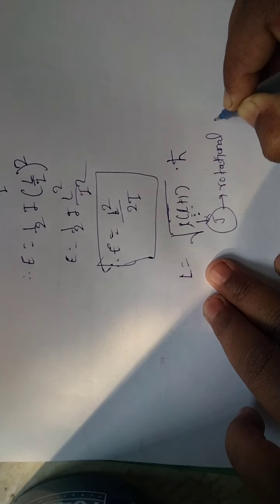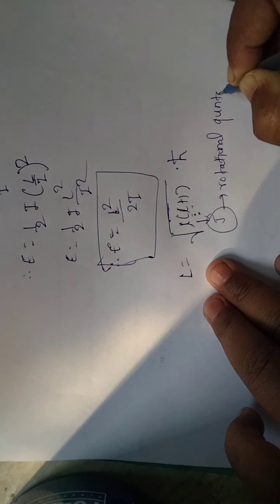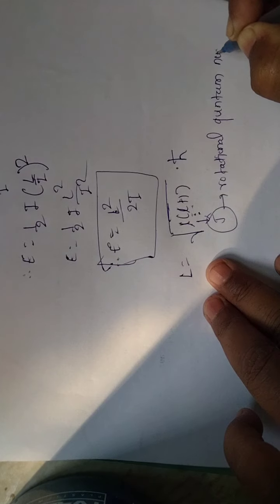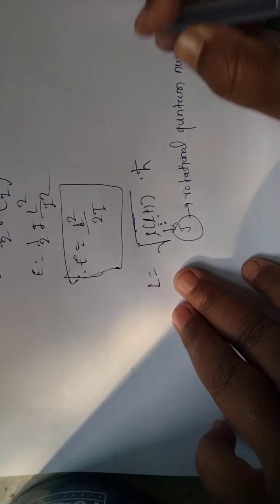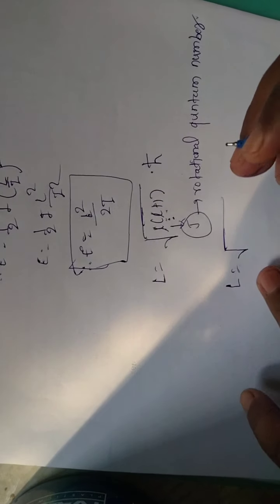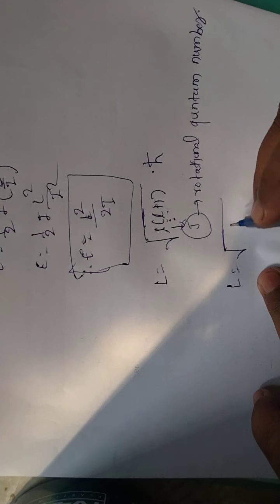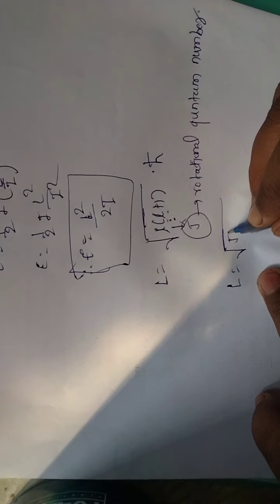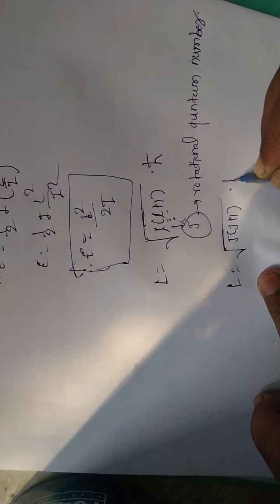This L is replaced by J. So this is the angular momentum of the rotating molecule, under root of J of J plus 1 into h cross.